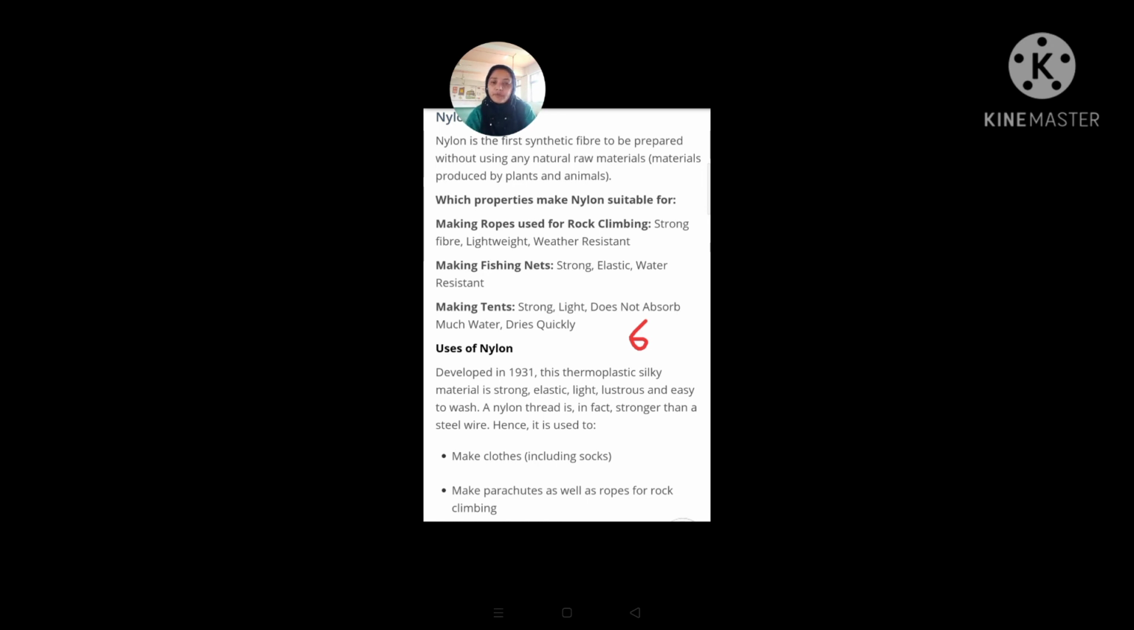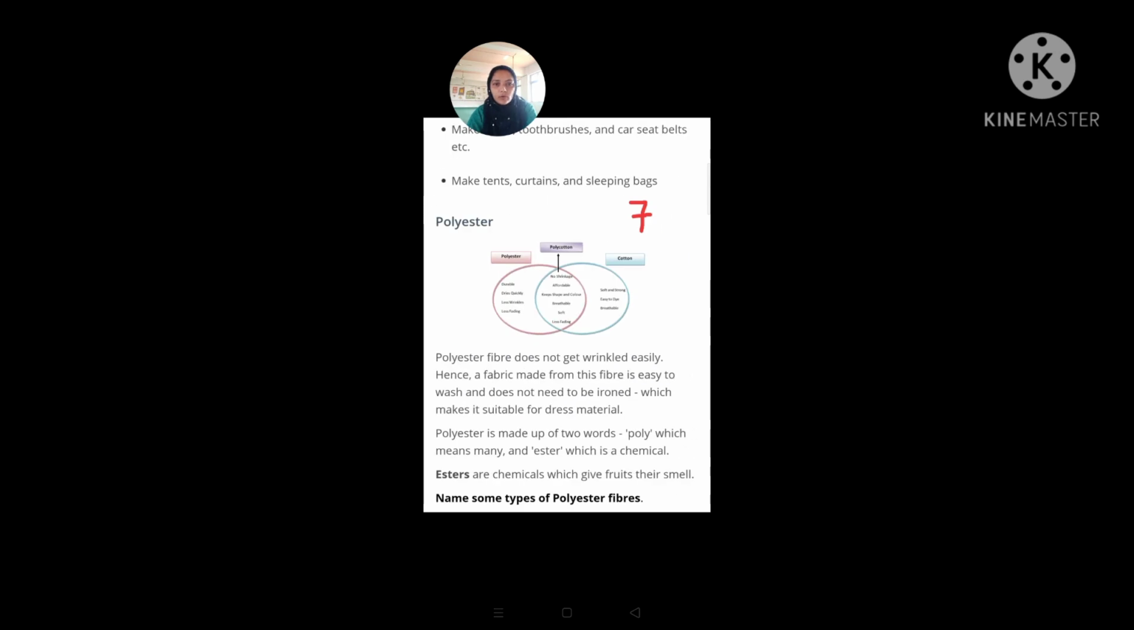Hence it is used, number 1, for making clothes. We are making clothes from nylon. Making parachutes as well as ropes for rock climbing, so that is an important use over here. Making toothbrushes and car seat belts. Making tents, curtains and sleeping bags. So dear students, these are the applications and uses of nylon.